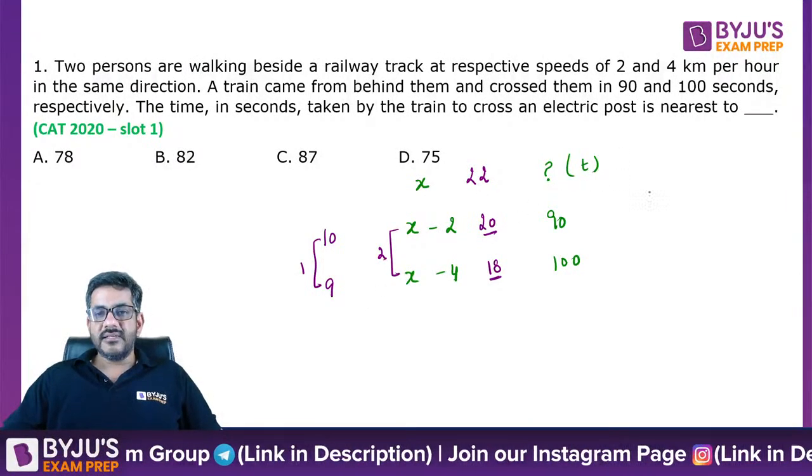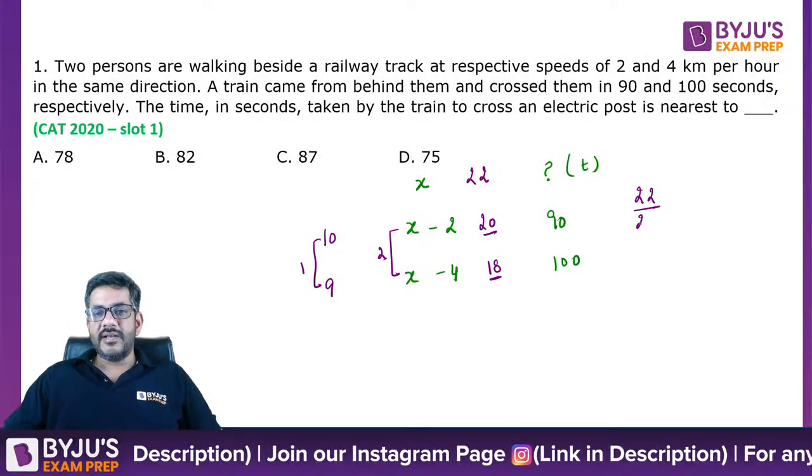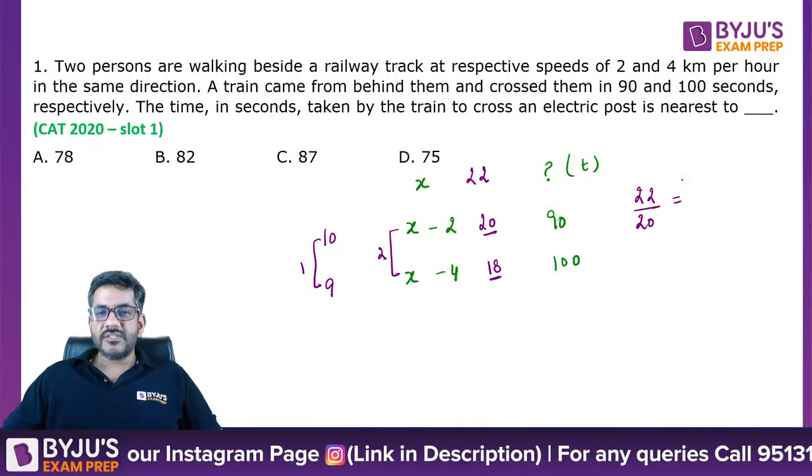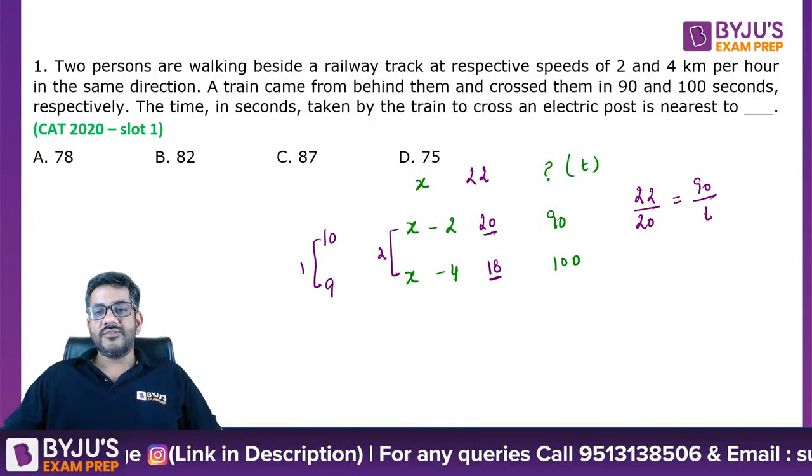Look at these two speeds. The speeds are in a ratio of 22 is to 20. It should be inverse of the ratio of time, and that should be 90 divided by t.